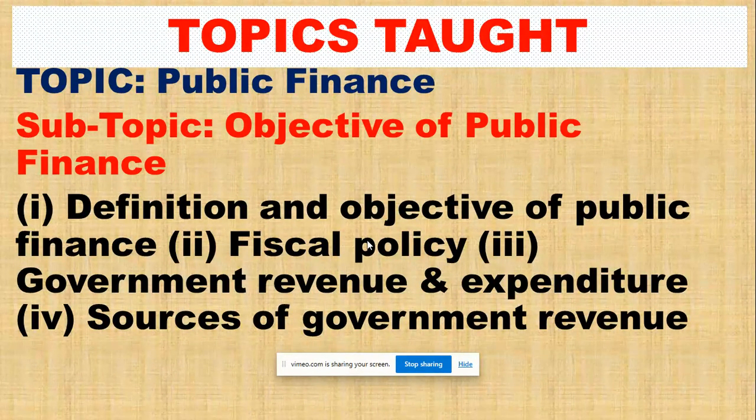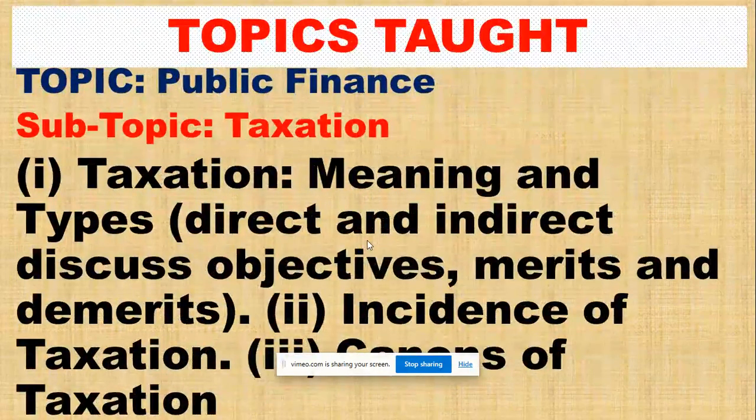We have also discussed public finance. Subtopic, objectives of public finance, where we discuss fiscal policy, government revenue, government expenditure, sources of government revenue. Can you remember those sources of government revenue? Beautiful. So let's move on. Still on public finance, we discussed taxation, where I asked you to differentiate between tax and taxation. We have also discussed different types, features, characteristics, principles of a good tax, and so on and so forth.